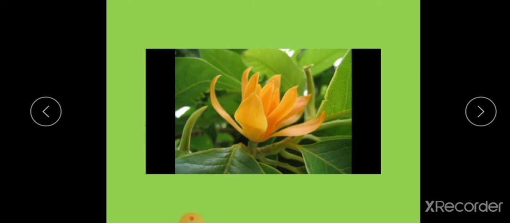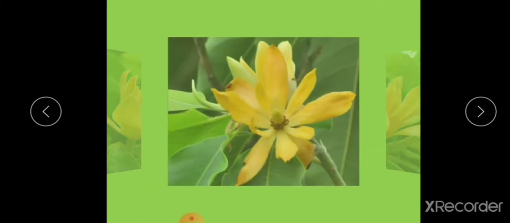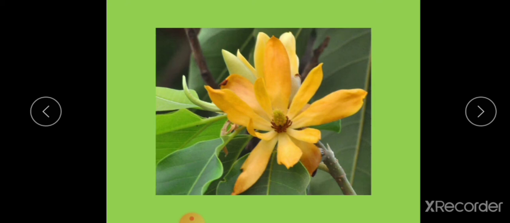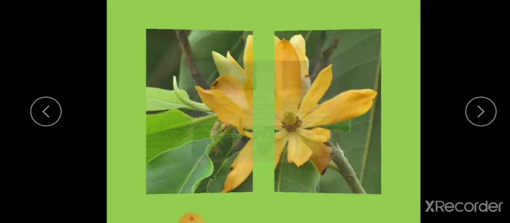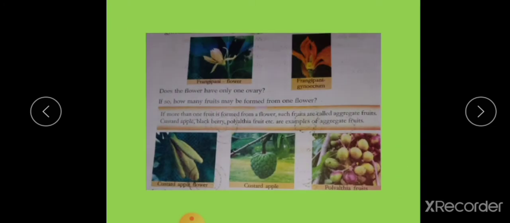So, you can see here a cross section of champaka flower. If you observe carefully, you can see many ovaries inside the gynoecium. What happens here? One flower and many ovaries. One flower can produce many fruits. Such fruits are called aggregated fruits.